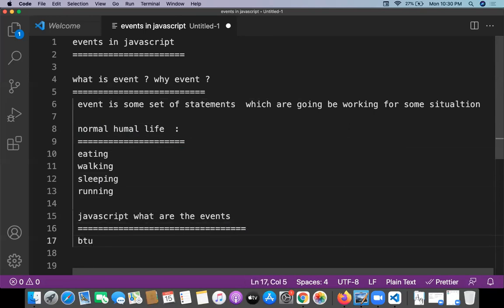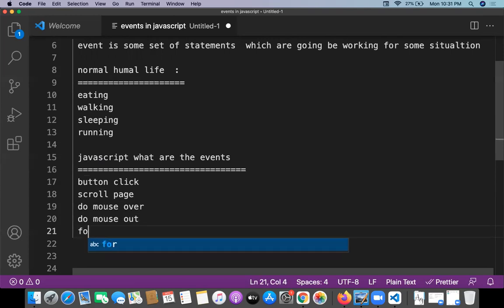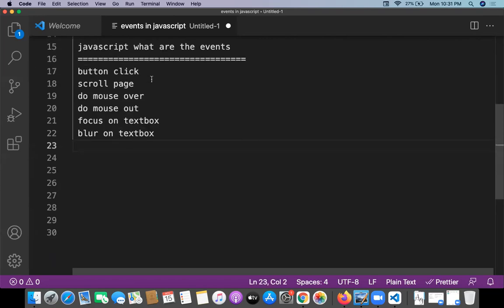Like clicking on a button, I want to scroll the page, I want to do mouse over and mouse out, and one more is focus on a text box, blur on a text box, and right click on an element, right click on the page or element, and one more is page load.